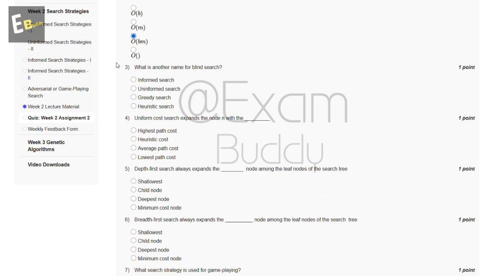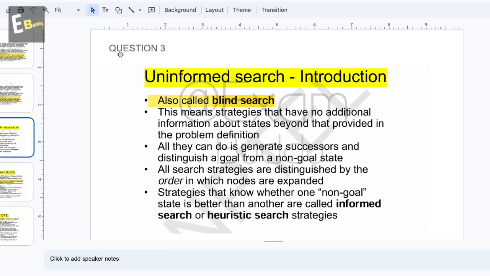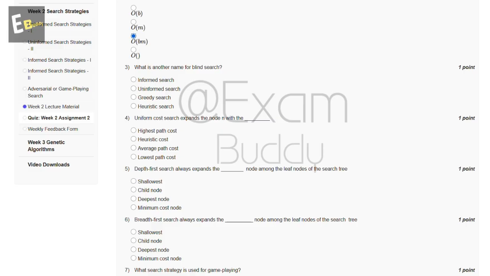Now the third question is: what is another name for blind search? The options are informed search, uninformed search, greedy search, heuristic search. Now let's check the answer of the third question. Uninformed search is also called blind search. So the answer of the third question is B, uninformed search.